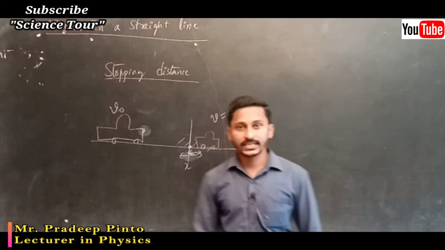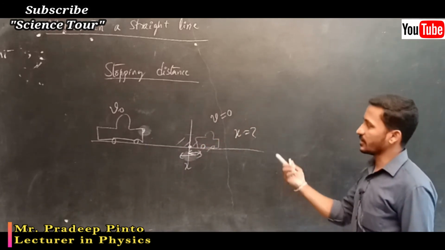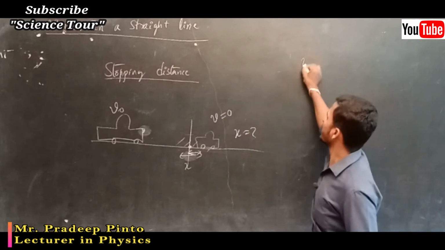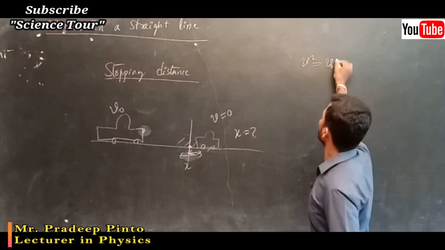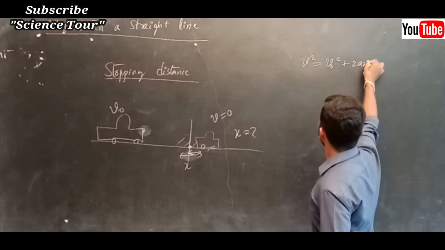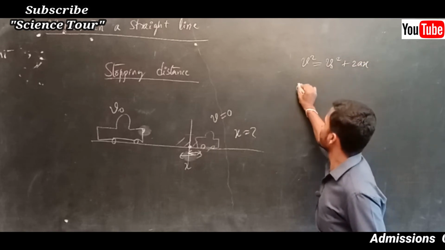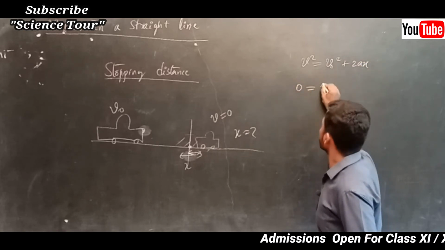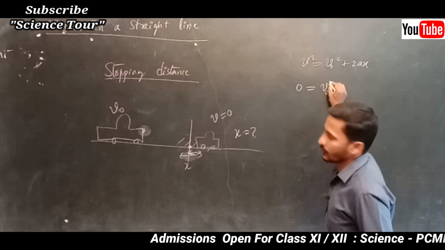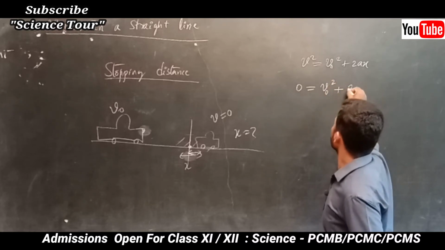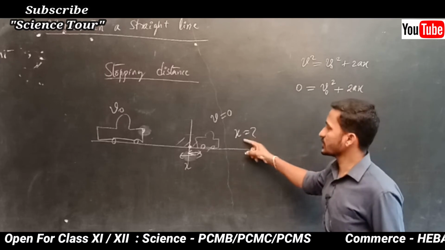All the terms are there in only one equation, that is v square equals v naught square plus 2ax. So what is v? 0. What is v naught? Some velocity. Now plus 2ax. What do you have to find out? x. So 2ax remains here, and v naught square you bring to the other side, so it becomes minus v naught square. Next, x you have to find out.